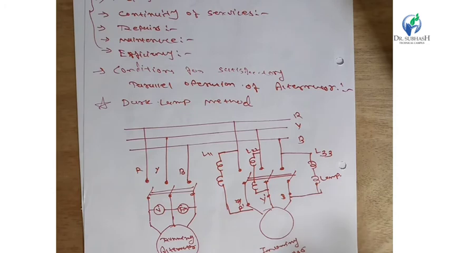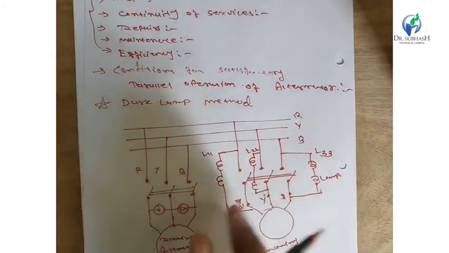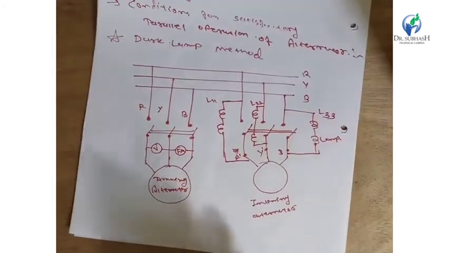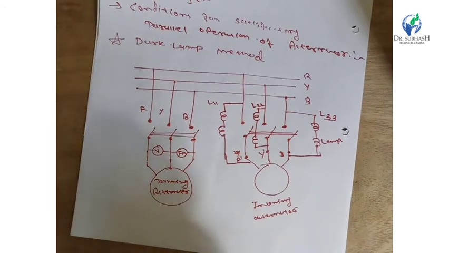In the three lamp pairs, L11, L22 and L33 have equal voltage, and the voltage ratings are connected as shown in this figure. It is clearly shown for the running alternator and the incoming alternator. The switch and the bus bar are for the alternator terminal values. This is the phasor diagram of the bus voltage, the R phase, Y phase and B phase.